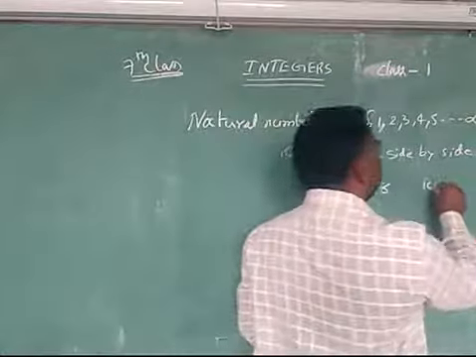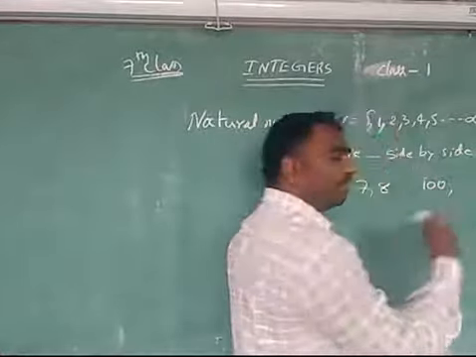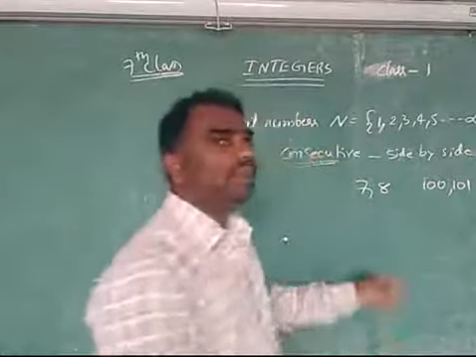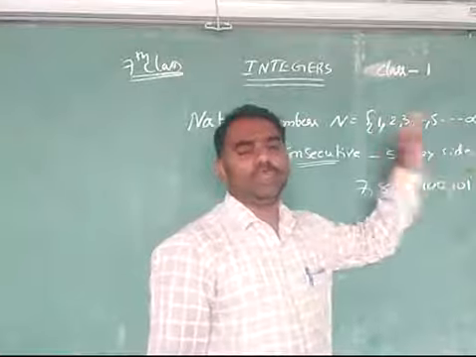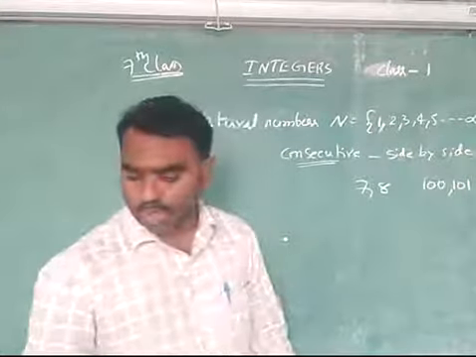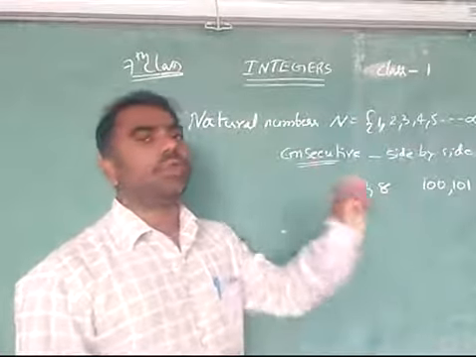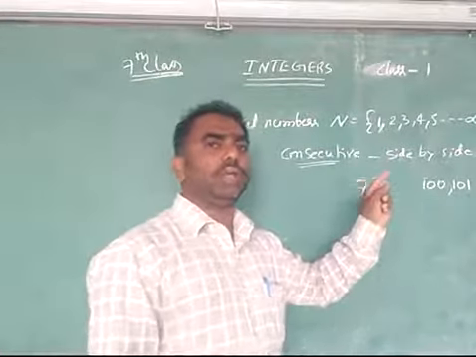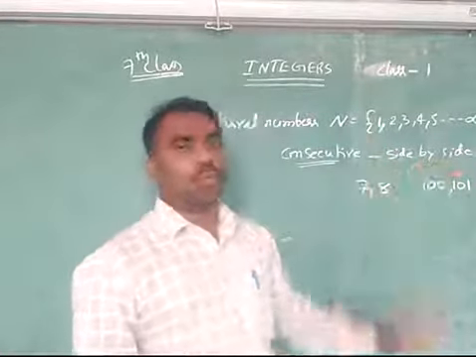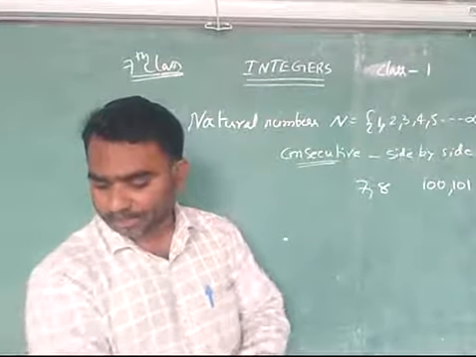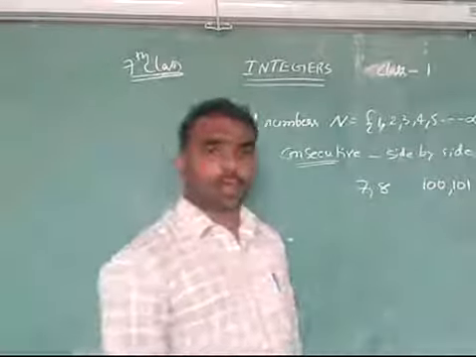If you take 100, what is the next consecutive number? 101. The difference is 1. So the difference between two consecutive natural numbers is always 1. Whatever numbers you take, the difference is only 1. You can answer these questions in your textbook on page number 1.